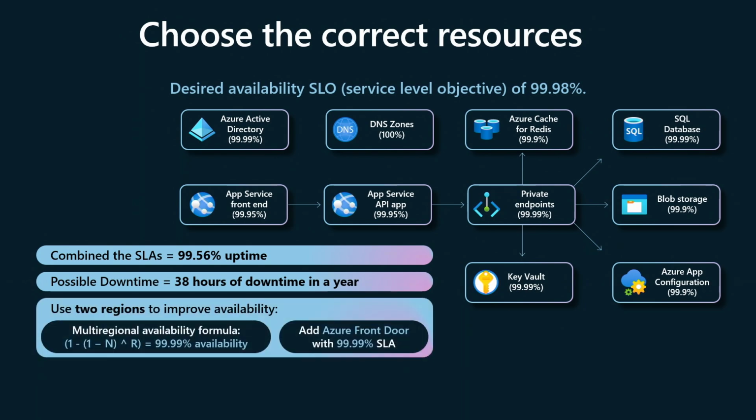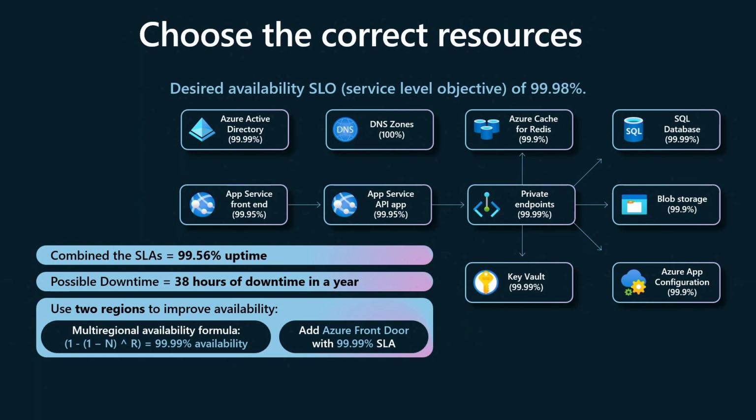So what you want to do, most likely then, is add in another Azure region to keep your uptime up. And there's a formula to actually figure this out, which I had no idea until I saw it, as the folks who are behind this pattern figured out for us. And the formula is 1 minus n raised to the number of Azure regions, n being the number that you just calculated up above, so in this case 0.9956.